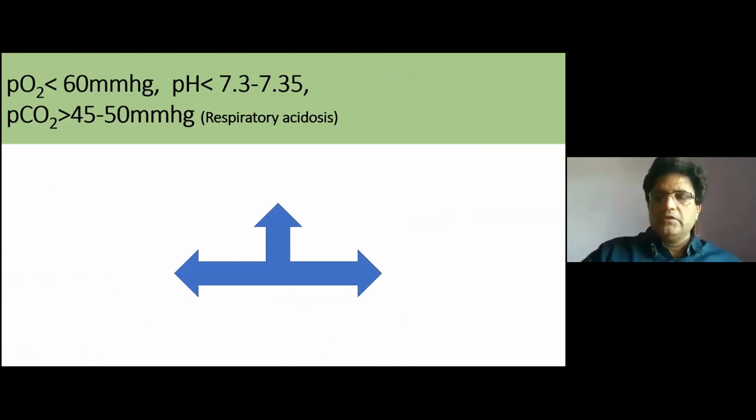Now, if this is not achieved even with the non-rebreathing mask, and the PO2 is less than 60, pH is less than 7.3 to 7.35, and PCO2 is more than 45 to 50, then the patient is having respiratory failure. In the first case, where the PO2 is less than 60, it is type 1 respiratory failure. Later on, when the patient becomes tired, he or she starts retaining CO2. So now there is type 2 respiratory failure also.